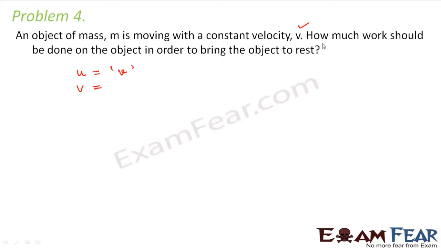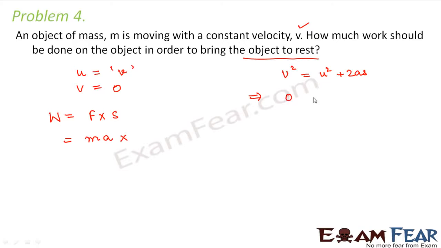Now I want to do some work on the object such that the object comes to rest. So that means final velocity is 0. Right? So work done is given by force into displacement. What is force? By Newton's second law, it is mass into acceleration. And what is displacement? From the third equation of motion, v square is equal to u square plus 2as. In this case, v square is 0, u square is v square plus 2as. So from this we can say s is equal to minus v square by 2a. So here you can write s as minus v square by 2a.